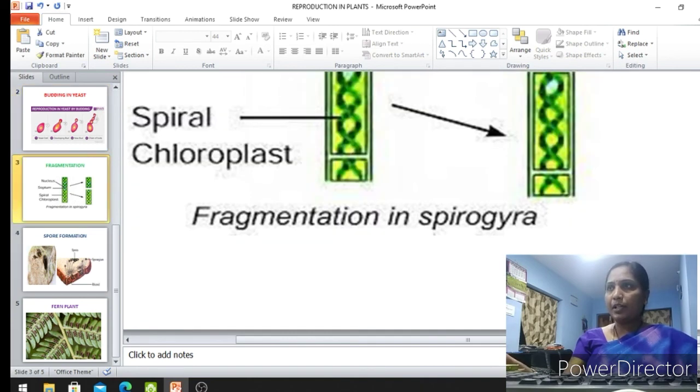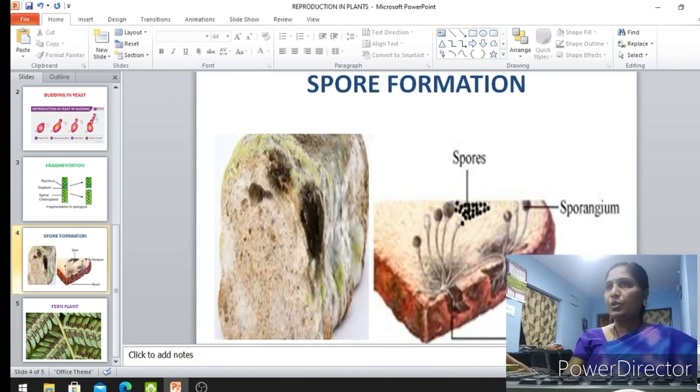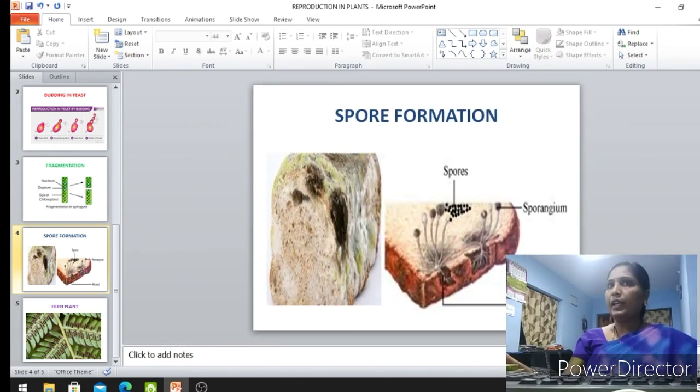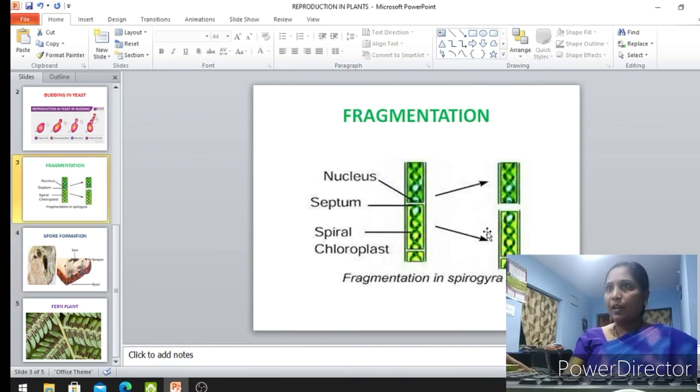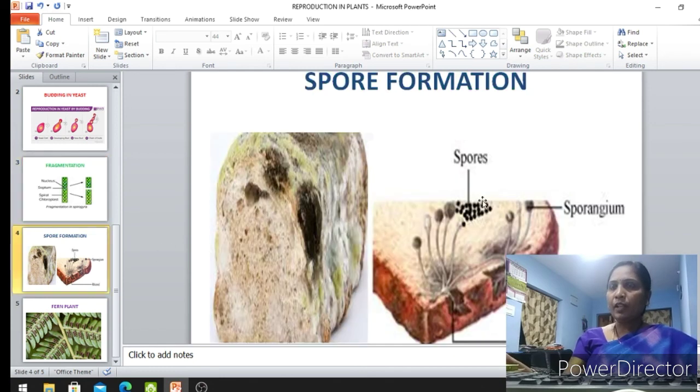These are all given in your textbook, children. See the textbook and draw. The fragmentation diagram is already given in your book. Draw the diagram of fragmentation in Spirogyra and label the diagram.